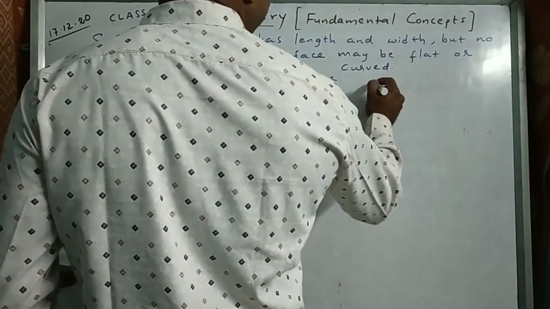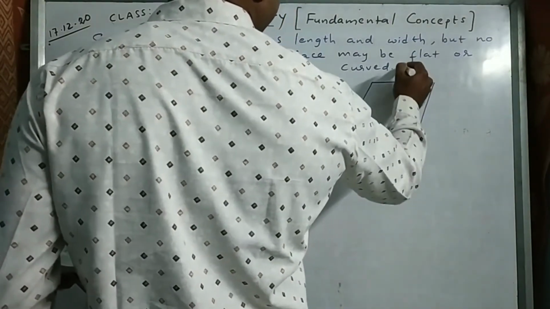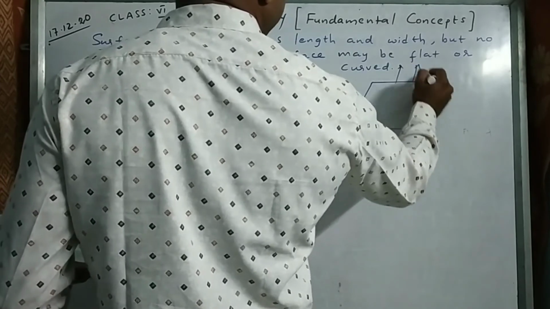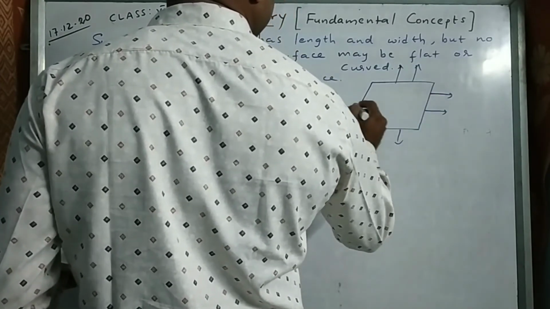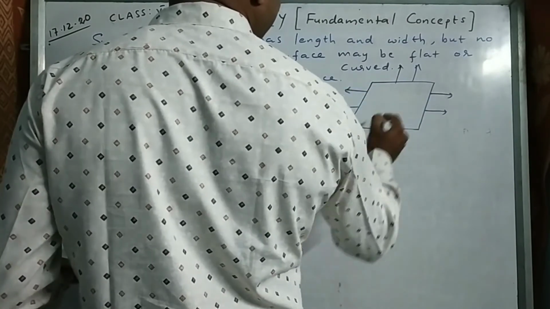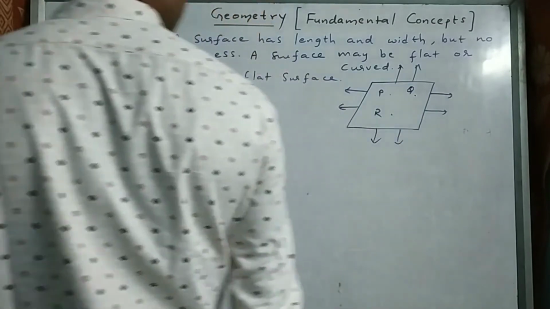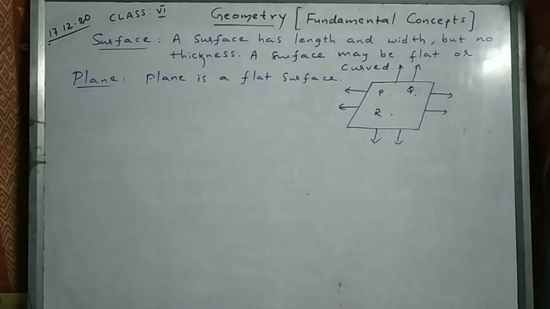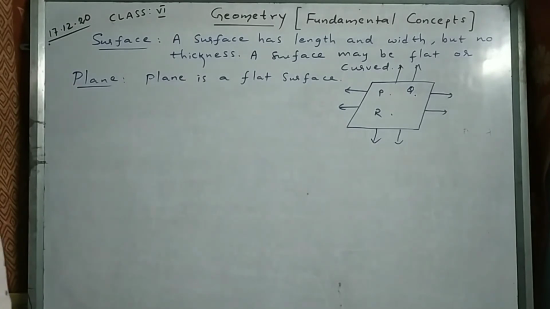Like a plane, we can take it like this. This is a plane extending on all sides indefinitely. One plane. On the plane some points we can take P, Q, R. So that is called a plane.